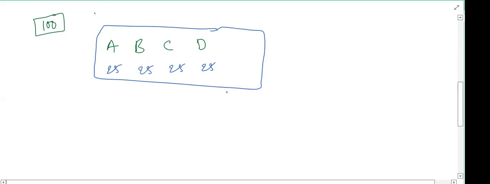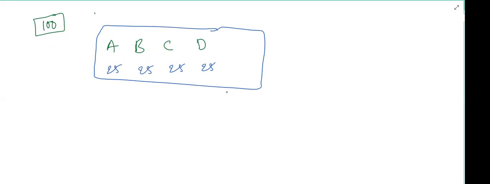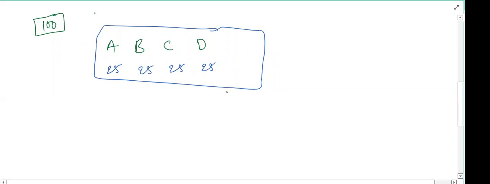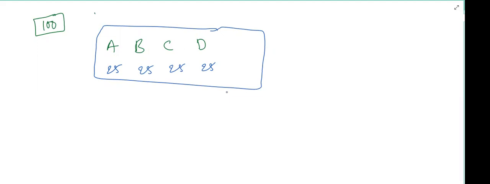Now, can you give me permission to join your group? Yes, sir. Okay. If I join your group, will there be any disturbance in your average amount? Suppose all of you have 25 rupees. Yes, compulsory, there will be some disturbance. So will it increase or decrease, or will it remain the same? Decrease, sir.